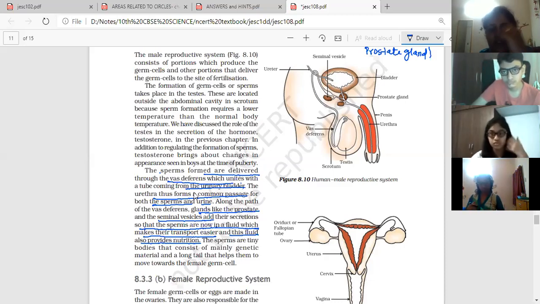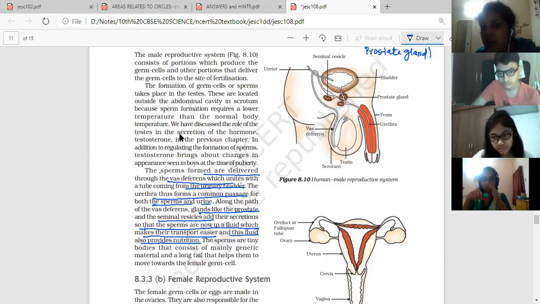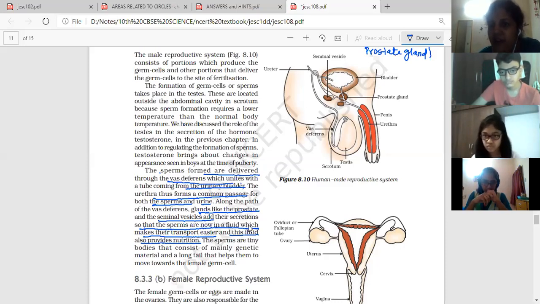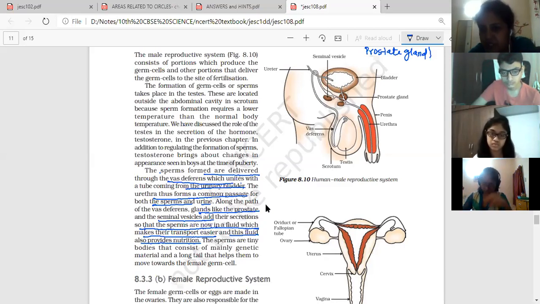The function of seminal vesicle and prostate gland is always asked for 2 marks. Write the function of seminal vesicle and prostate gland. You are not supposed to give the answer twice or separately. Together, they secrete the fluid called semen, which makes the fluid medium for easy transport of sperms.